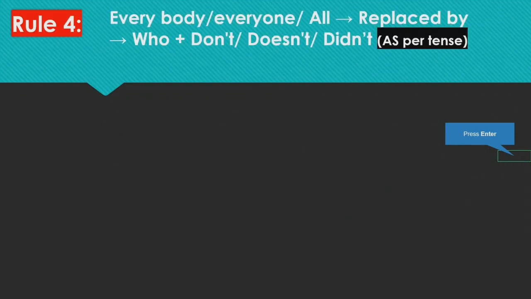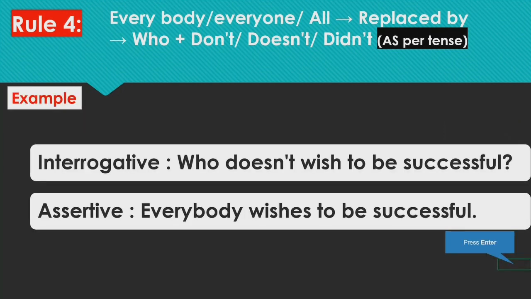So rule number 5, we have to replace everybody or everyone or all with who don't, who doesn't, who didn't as per the tense. For example, here the interrogative sentence is given first. "Who doesn't wish to be successful?" So who doesn't will be replaced with everybody.